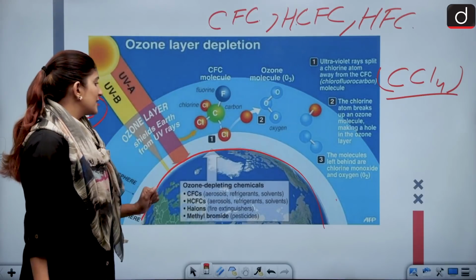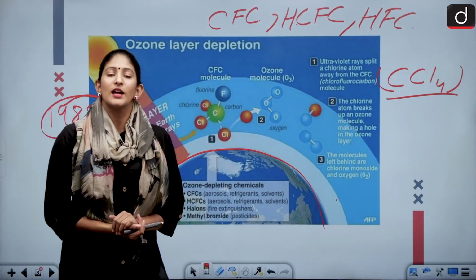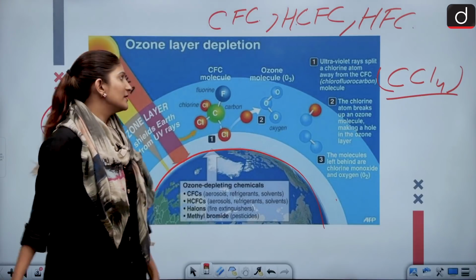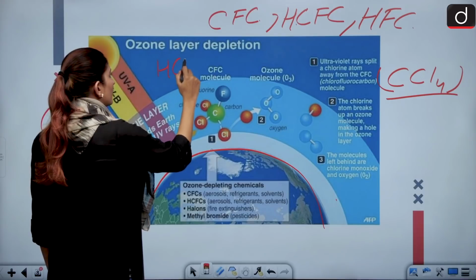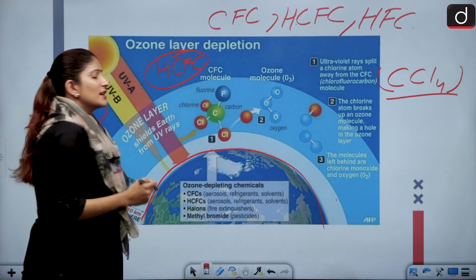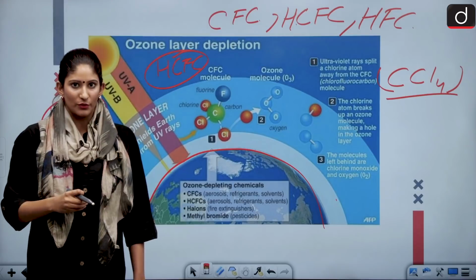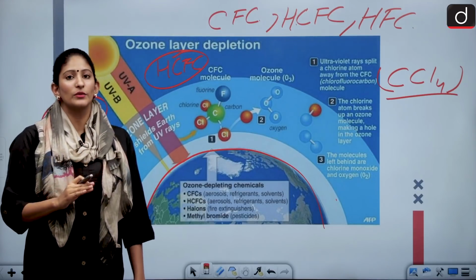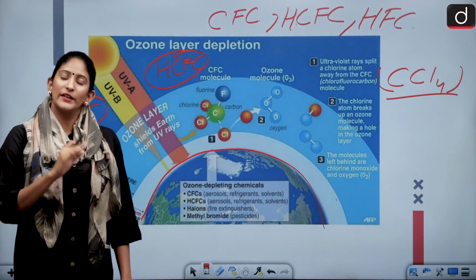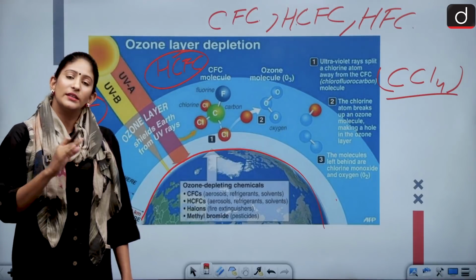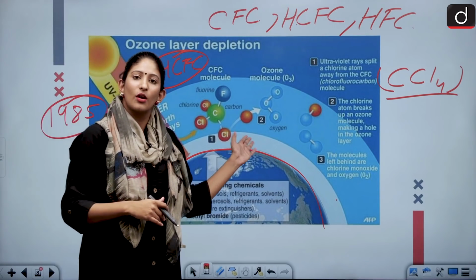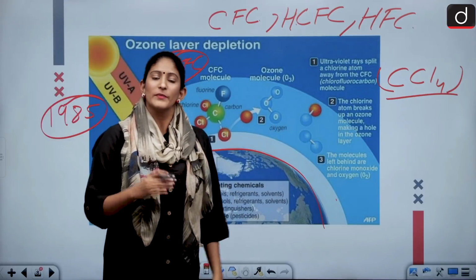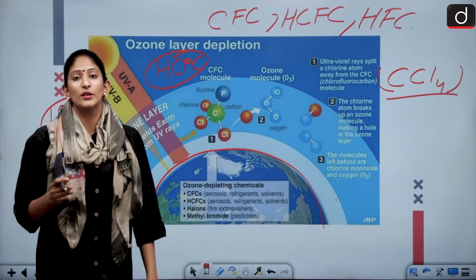So what happens? According to scientists, what happens when hydrofluorocarbons react with the ozone? The ultraviolet rays are able to break down the hydrochlorofluorocarbons and chlorofluorocarbons into different gases of chlorine and bromine. If we talk about methyl bromide also, it gets broken down into bromide.